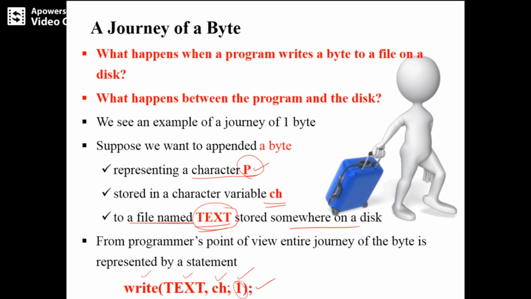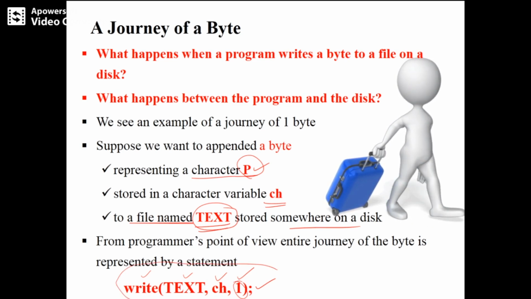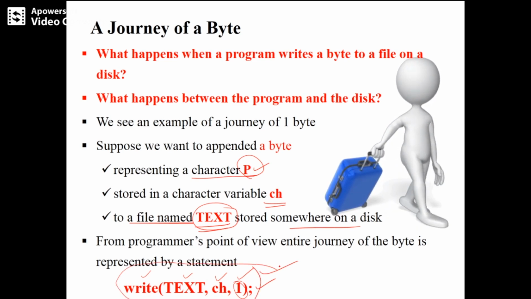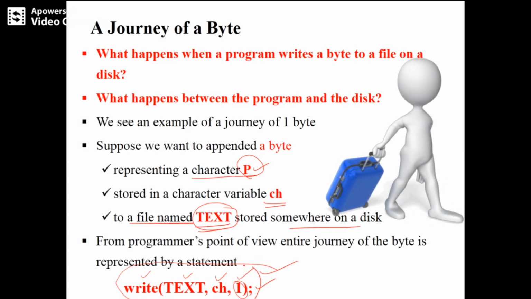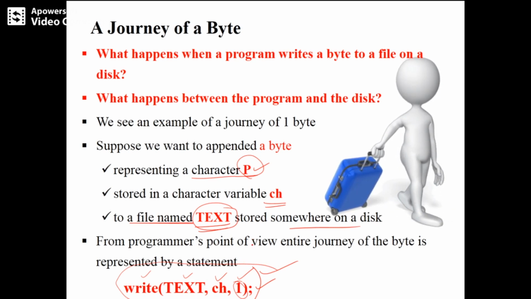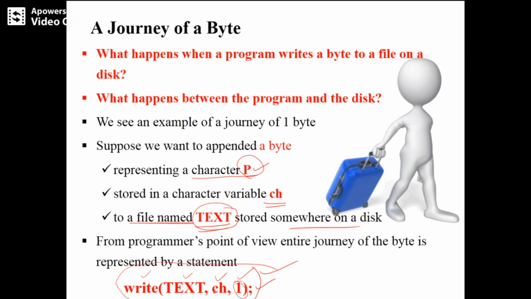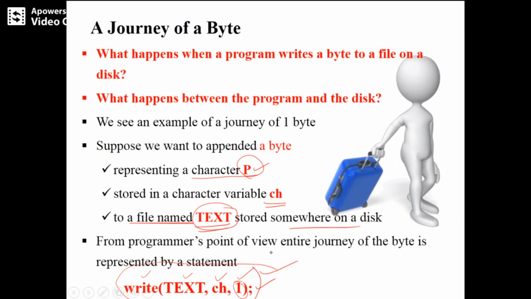So I will write the size as 1 byte. If you are a programmer, this is what you know, right? We don't know what exactly happens inside. We just write text comma ch comma 1 in our program, finished. That will make your 1 byte be written onto the file text. But we don't exactly know what happens inside the system. That is what we are going to study here, a journey of a byte.